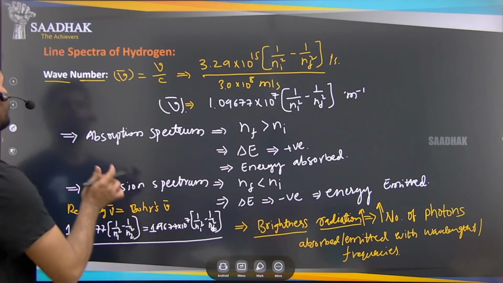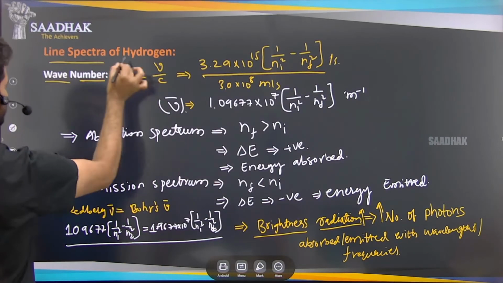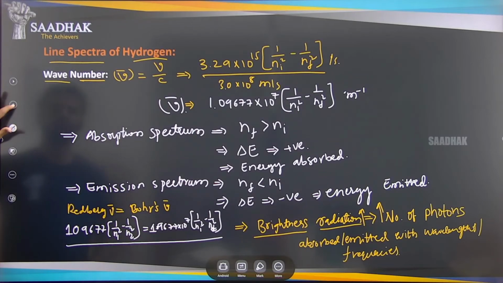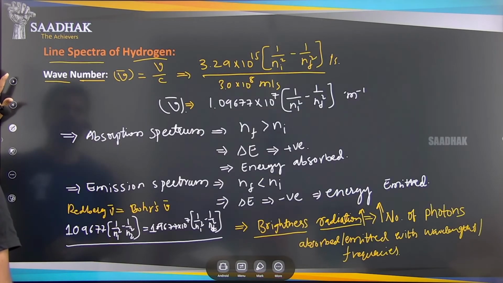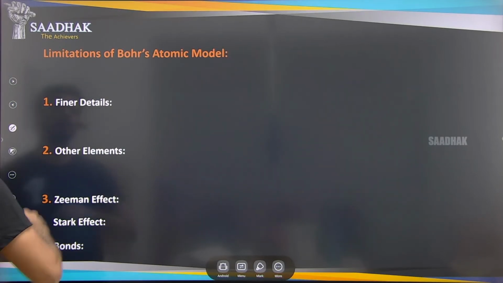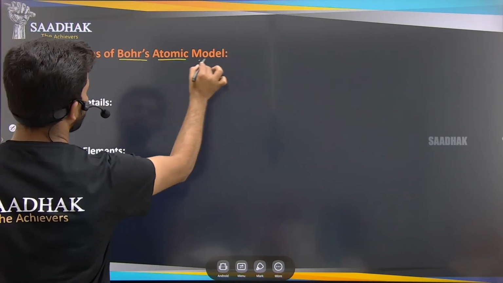Okay, so these are about the line spectrum of the hydrogen. We have discussed the wave number, energy gaps and wavelengths of this line spectrum of hydrogen atom. Next, limitations of Bohr's atomic model.